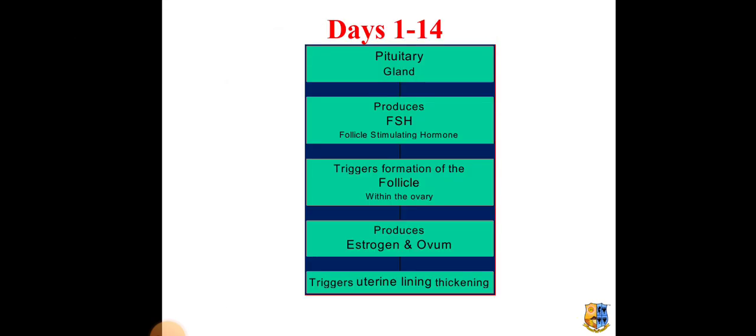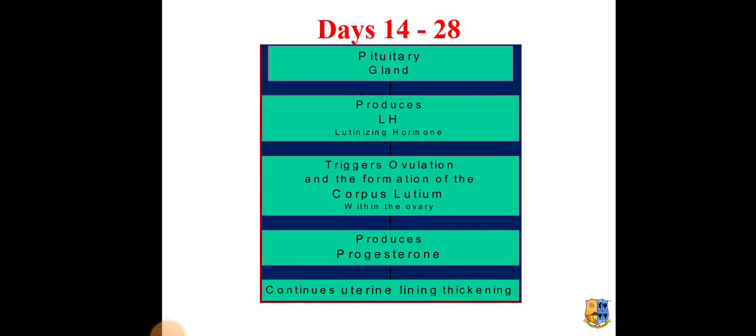Day 1 to 14, the pituitary gland produces follicle stimulating hormone. This hormone triggers formation of the follicle within the ovary, which produces estrogen hormone as well as the ovum, the egg, and it triggers uterine lining thickening. Day 14 to 28, again the pituitary gland produces luteinizing hormone. This triggers ovulation and the formation of the corpus luteum within the ovary. It produces progesterone, continuing uterine lining thickening.